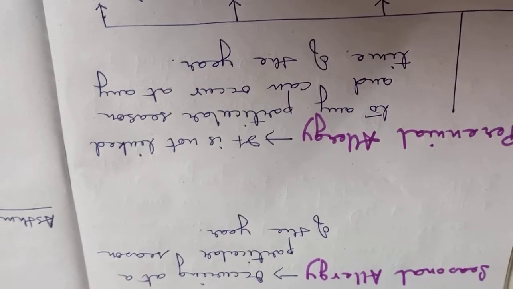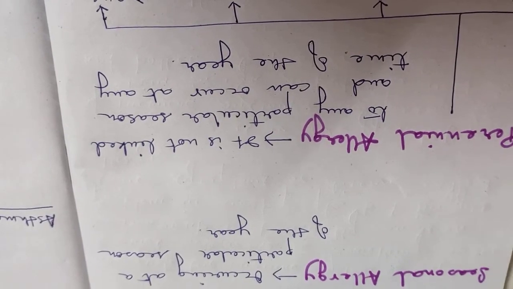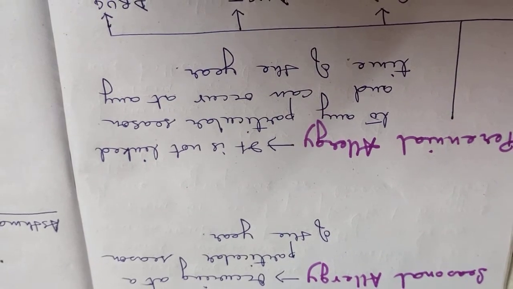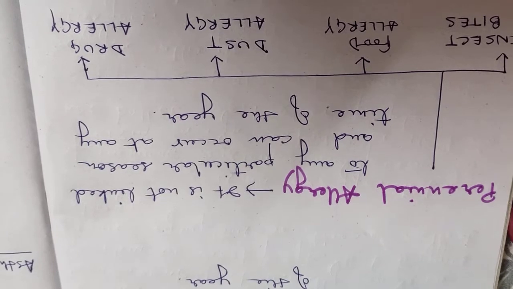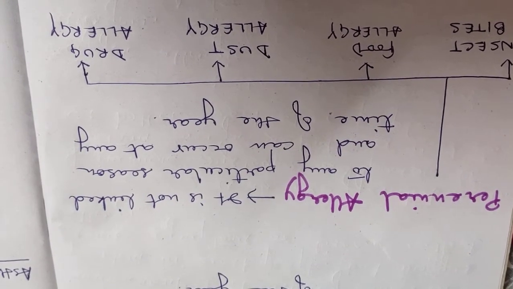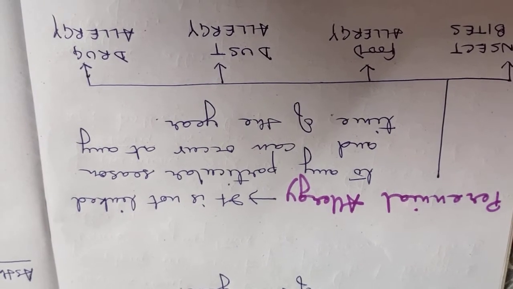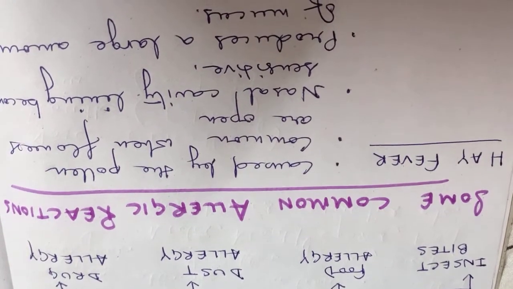But when an allergy occurs throughout the year and there is no particular time of the year that the allergic reactions occur, then that is perennial. Now that can be of four types: insect bites, food allergy, dust allergy, and drug allergy. Drug means medicines.